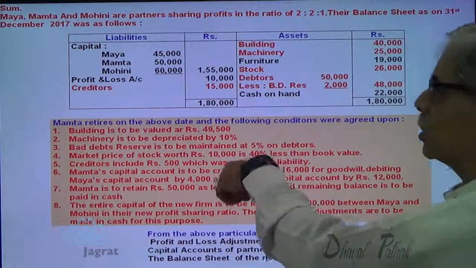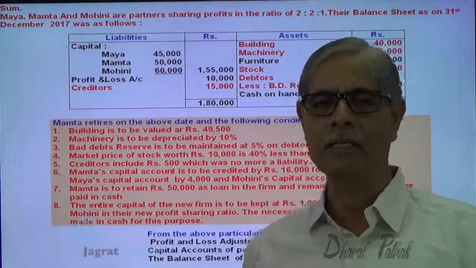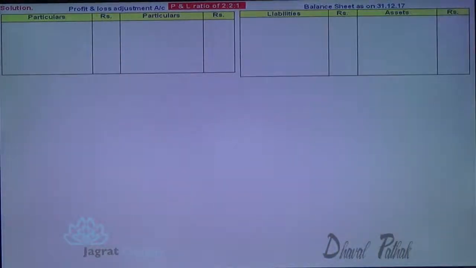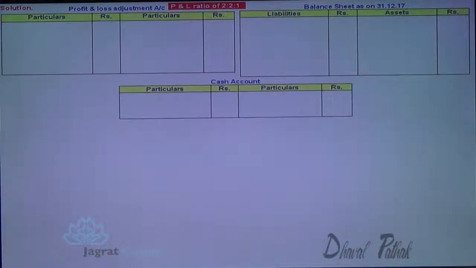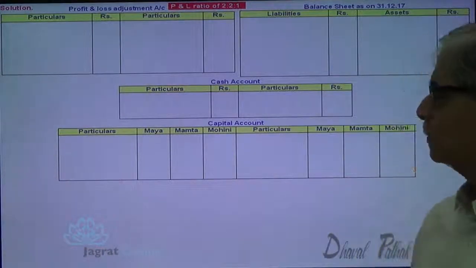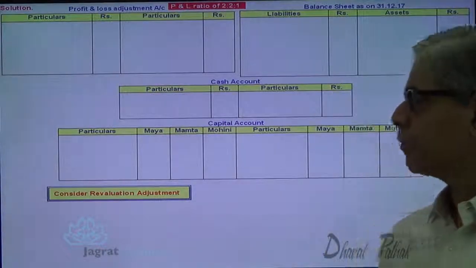Now, these are the adjustments. Relevant items are identified in the balance sheet with red color. I write the profit sharing ratio at the top for my reference. Profit and loss adjustment account, balance sheet, cash account, capital account. Let us start with revaluation adjustments. So consider the revaluation adjustment.